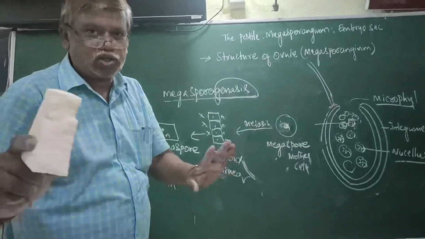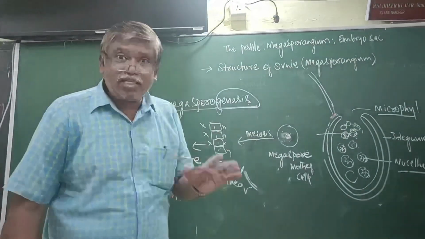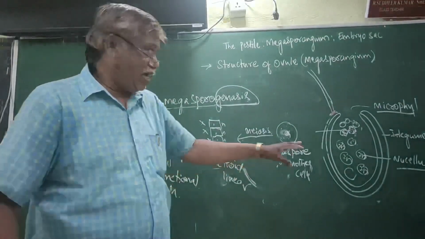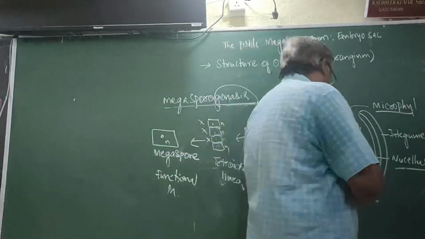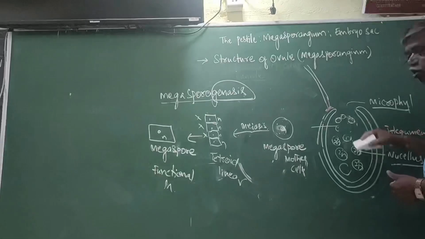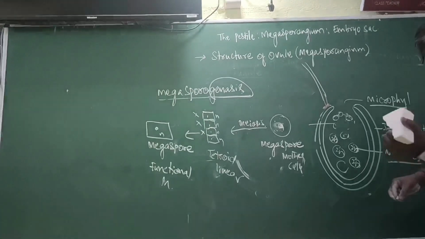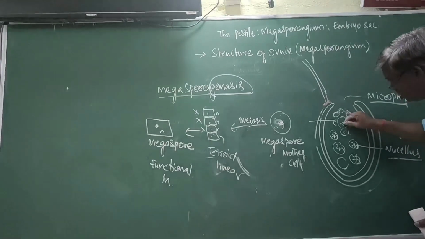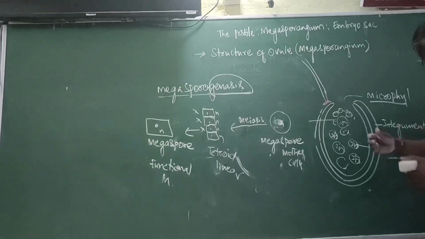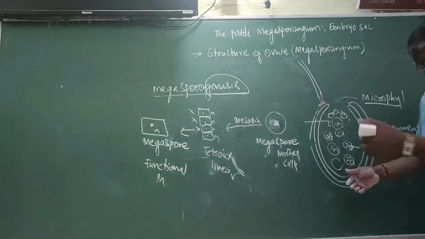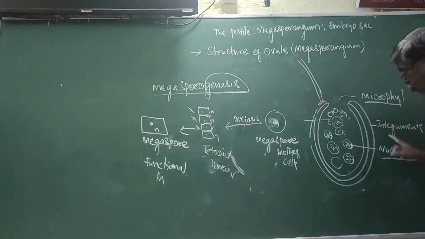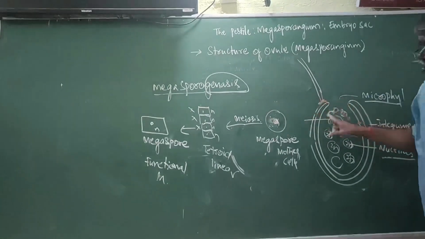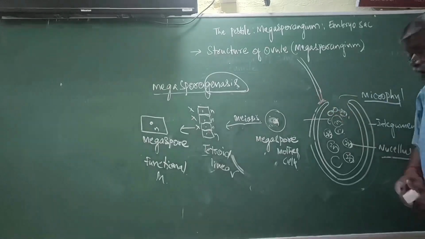Okay. Now question. This process, where does it occur? Yesterday, suppose one day back, it is maybe a diploid cell of nucellus which undergoes megasporogenesis.